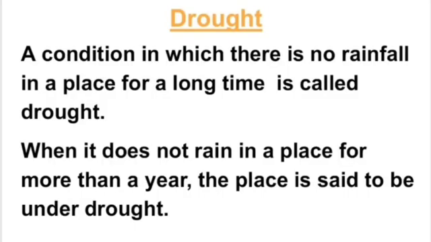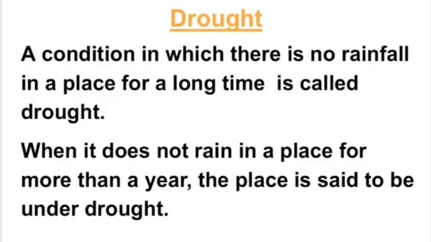Now the next topic is drought. What is drought? A condition in which there is no rainfall in a place for a long time is called drought. When it does not rain in a place for more than a year, or there is too little rainfall, the place is said to be under drought. So when there is no rainfall for a long time, or little rainfall, this condition is called drought.